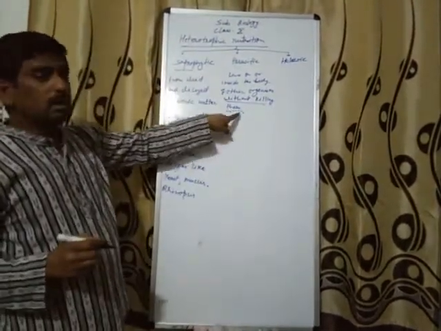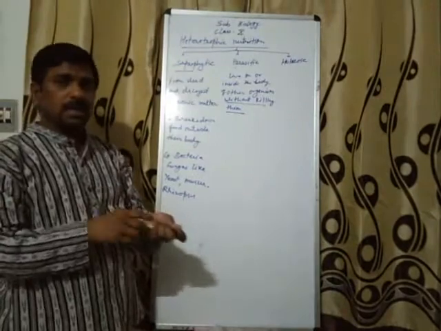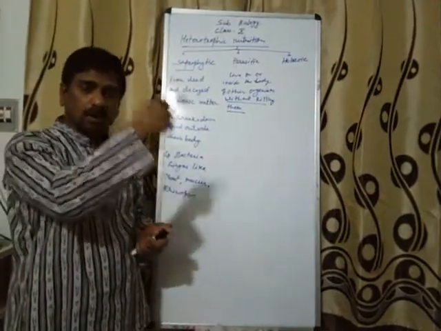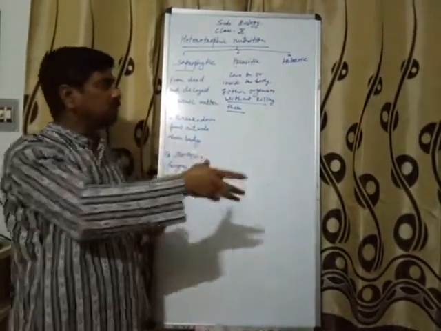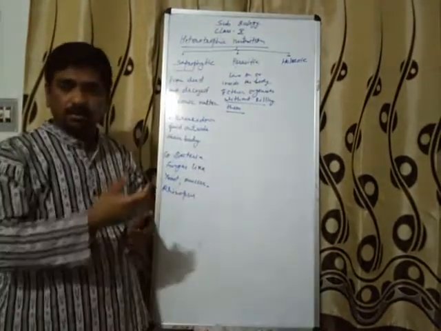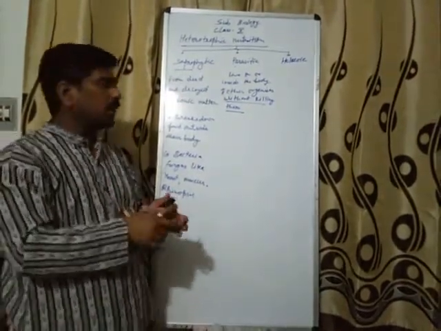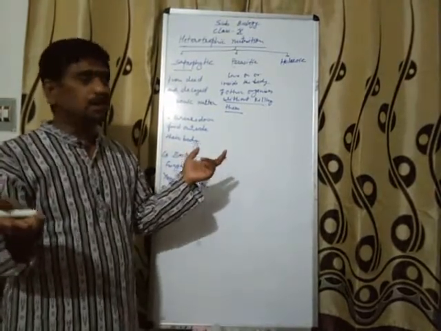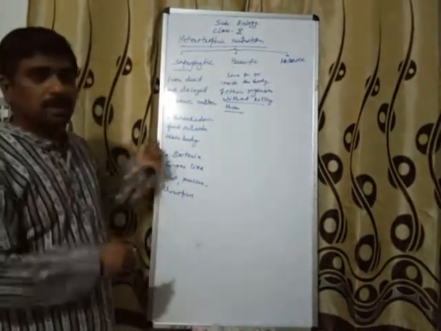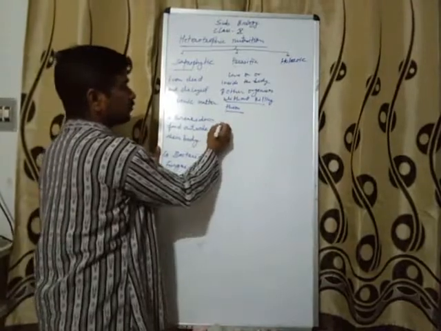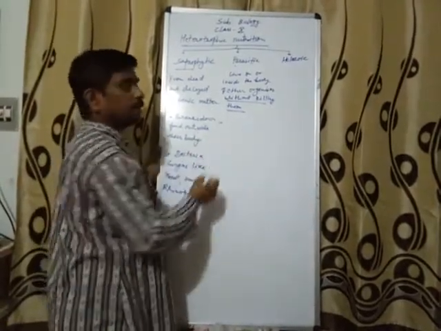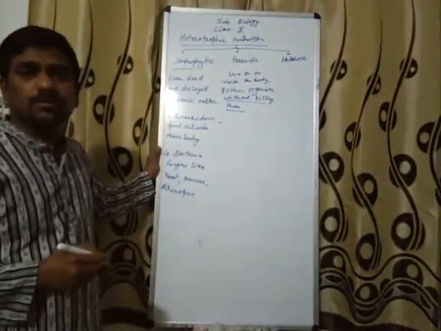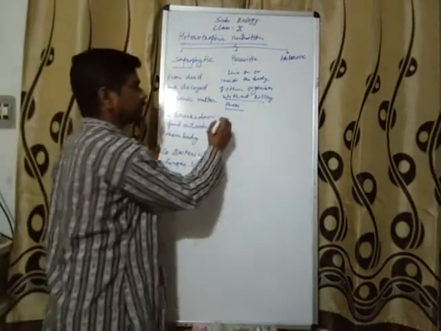Why do they not kill? Because they live on or inside the body of the other organisms, which are known as the host organisms, and they derive their nutrition from their body without killing. If they kill, then they will not be able to get the nutrition. There are many examples, but before this you should know they take prepared nutrients, meaning in the simpler form.